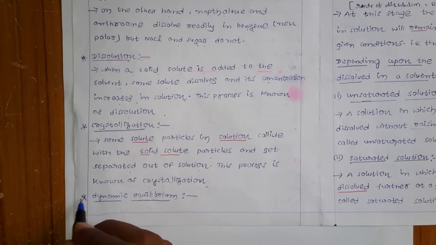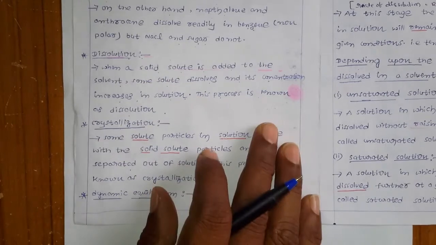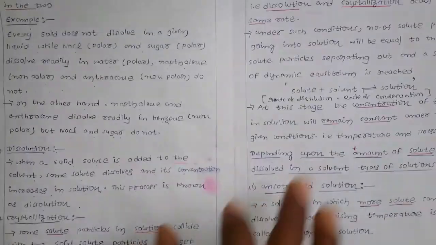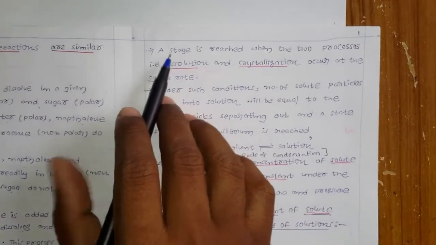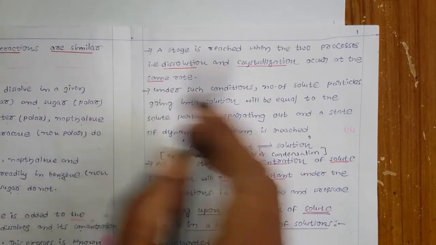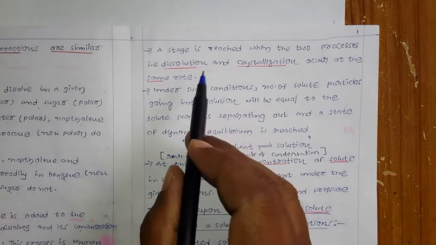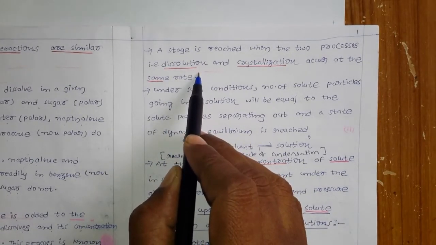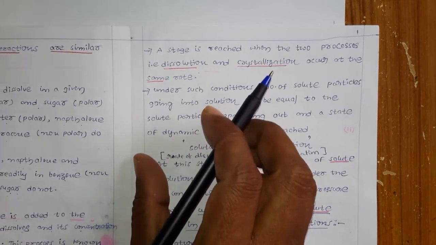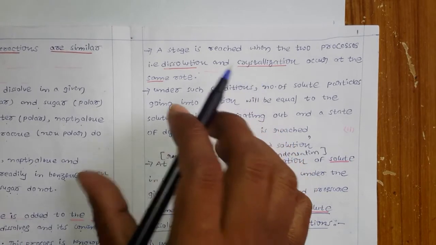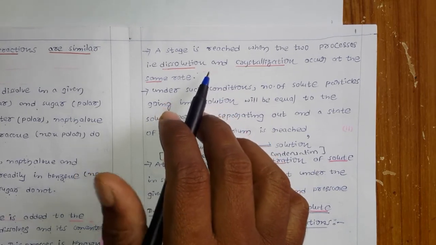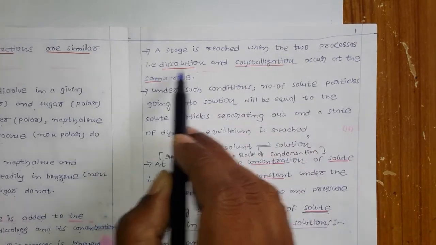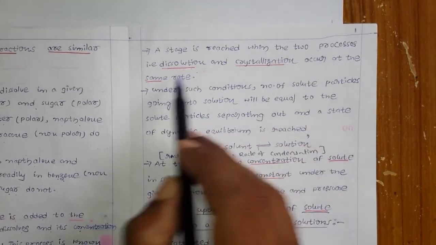And another term is dynamic equilibrium. Dynamic means it is on the move, right. So what is dynamic equilibrium? At a certain stage, you are adding some solute to the solvent, and after some time it will reach the maximum dissolution, and then after that the dissolved solutes collide with each other and come out. So dynamic equilibrium is when the two processes, dissolution and crystallization, occur at the same rate.